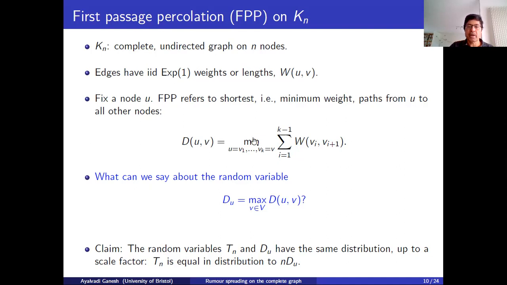First passage is where you're minimizing the sum of the weights. You're looking at the shortest path. If you replace this by the max, it's called last passage percolation. That's the longest weight path, the longest path from U to V, excluding cycles. Okay, that's just a related optimization problem on graphs.